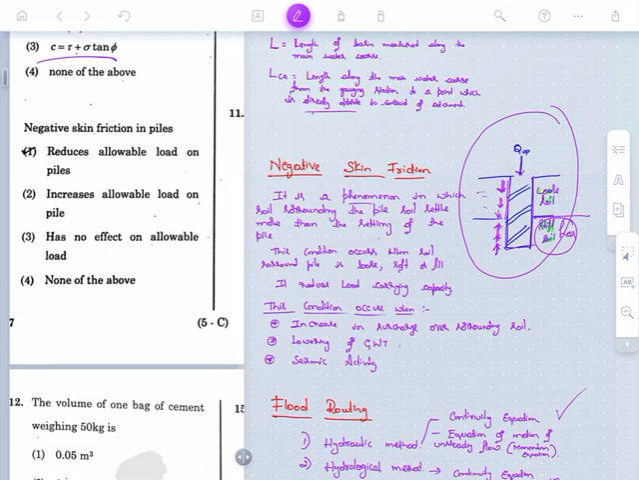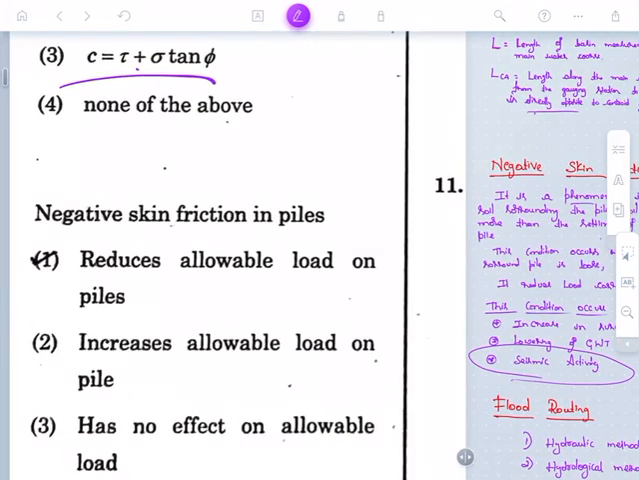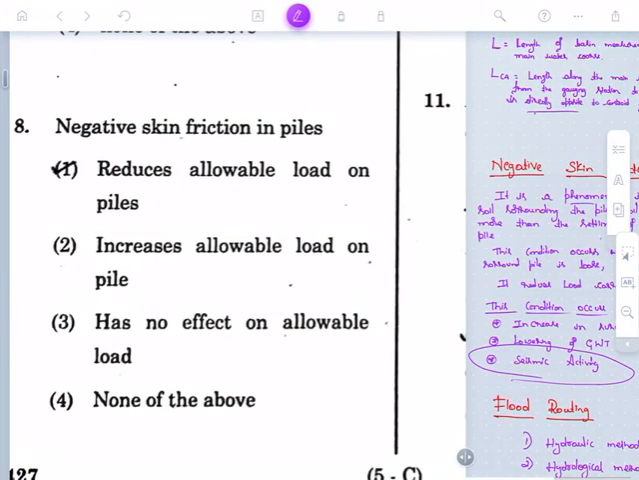And lower in the groundwater table, this condition is going to occur during seismic activity. When there is an earthquake or some seismic condition prevailing at that time, negative skin friction is going to happen. So whenever negative skin friction in the piles happens, it reduces the allowable load of the pile. Okay, this is the answer for this question with the concept.